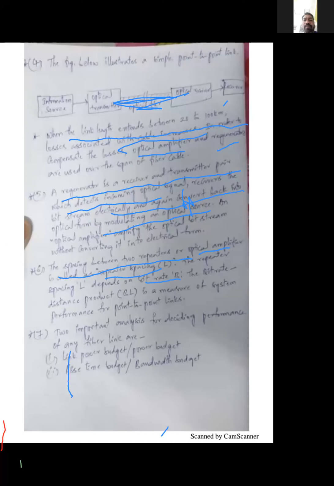The minimum spacing between two repeaters is called repeater spacing, denoted by capital L, and it depends on bit rate, capital B. The product of bit rate and repeater spacing is a measure of system performance.